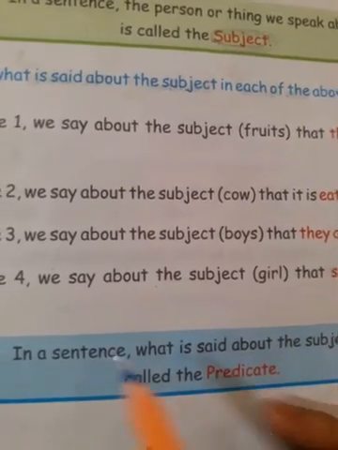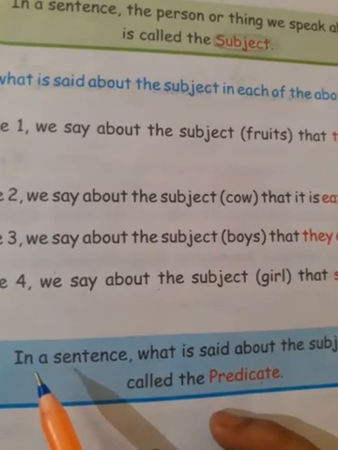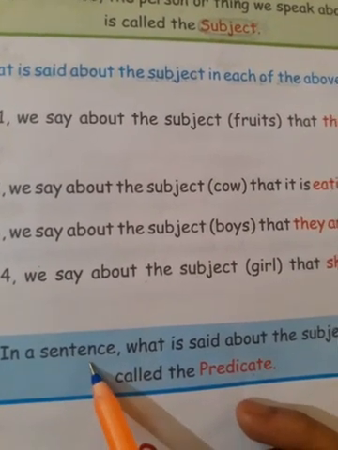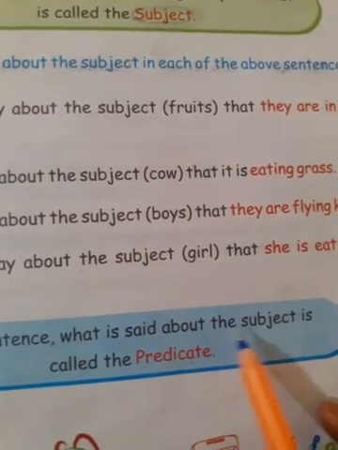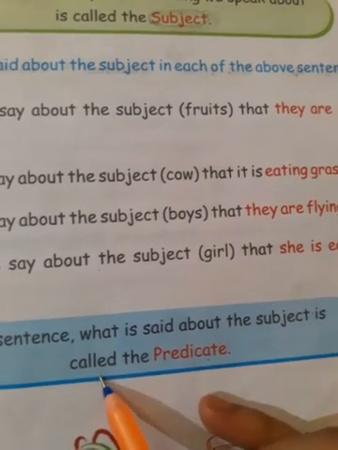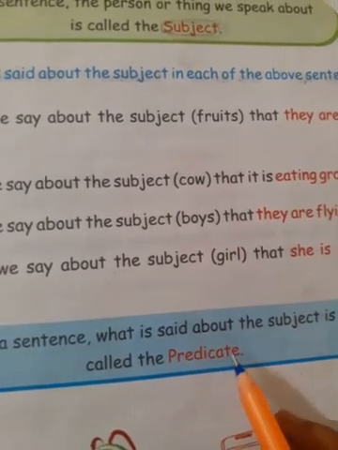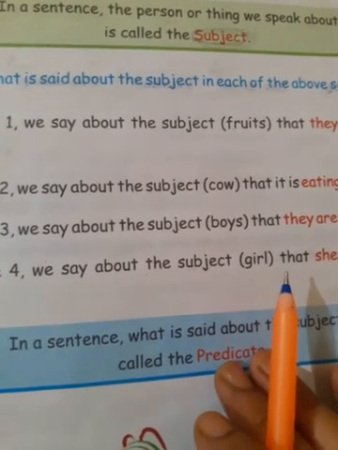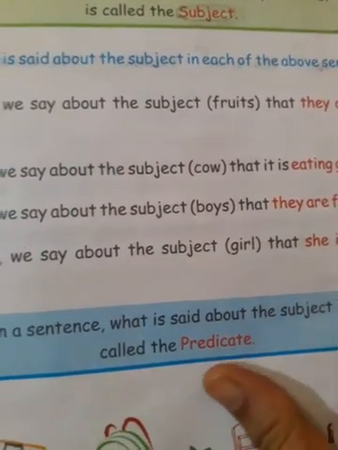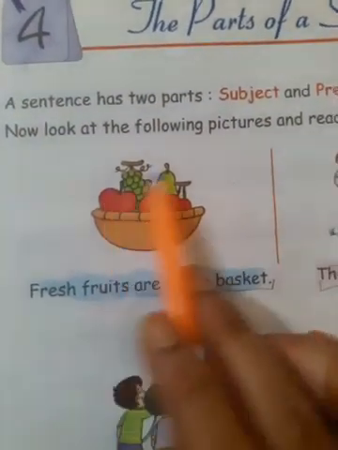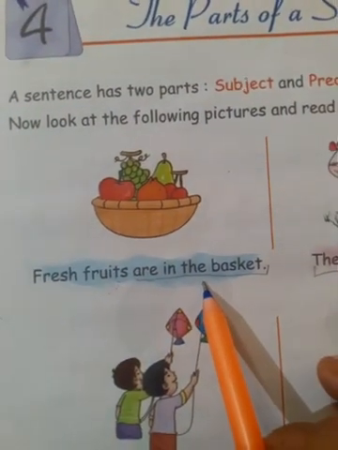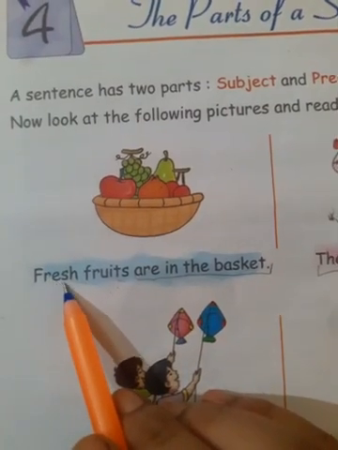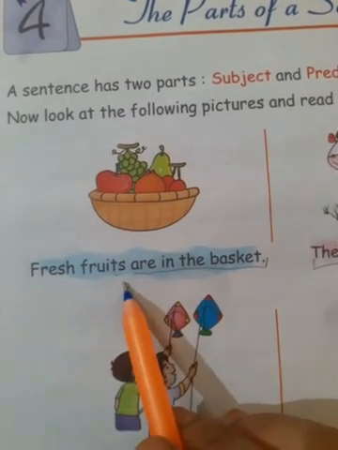Now predicate. First we see the definition. In a sentence, what is said about the subject is called the predicate. So according to the definition, what do we understand? Again we come to the picture. As in the first sentence, what you see? We say about the subject, fresh fruits.